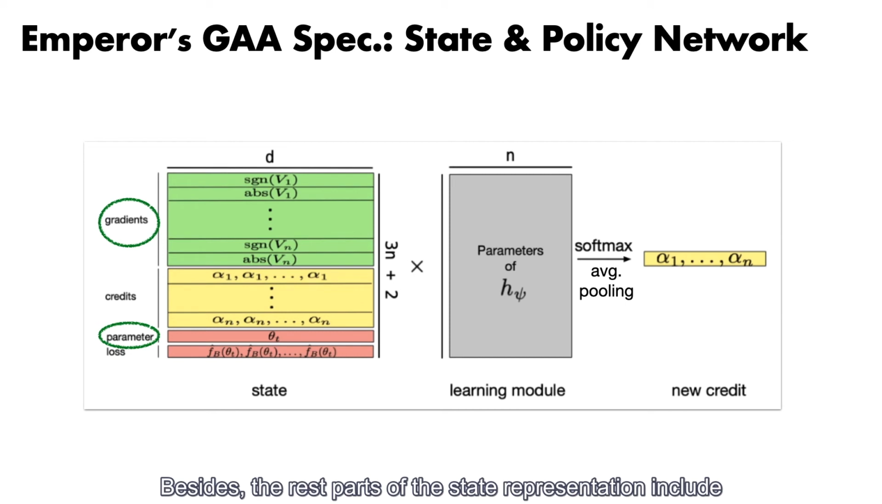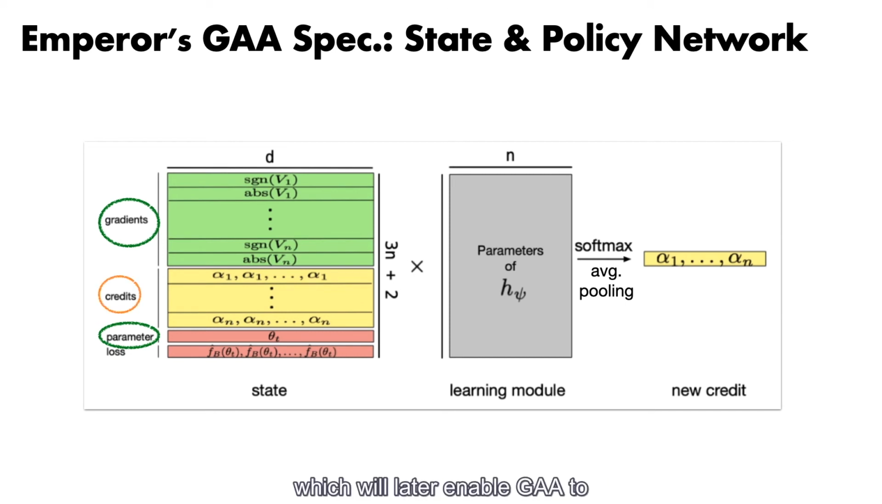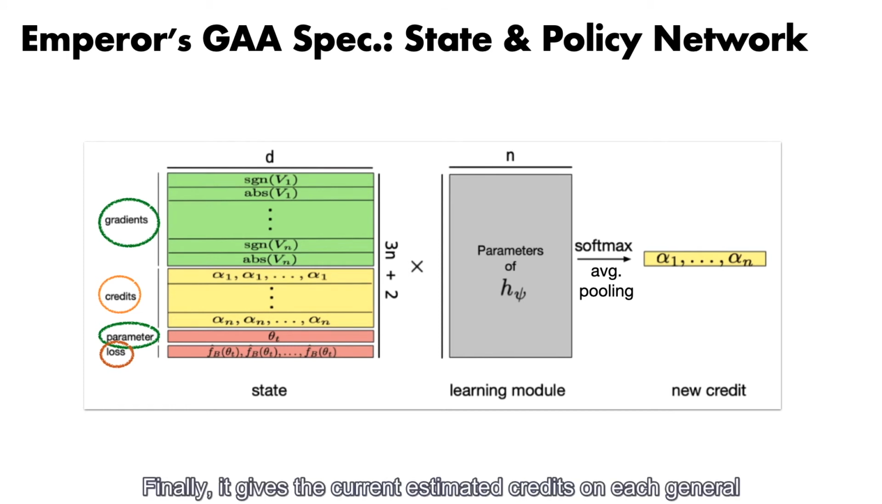Besides, the rest parts of the state representation include the previous credits, which will later enable GA to update the policy network with backpropagation, and the loss on a Quasi-Validation set, which we introduce in the next slide. The state representation is then forwarded through a linear layer, an average pooling layer, and a softmax layer. Finally, it gives the current estimated credits on each general.